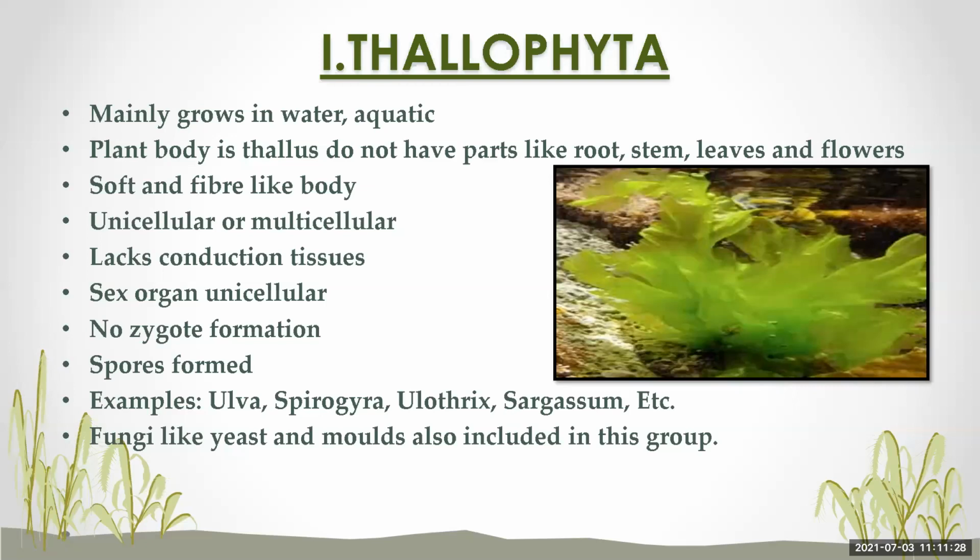Now where do they get the food? Plants get the food by the process of photosynthesis. As we know, the green pigment known as chlorophyll is present in the plants, which also imparts the green color, and this pigment takes part in photosynthesis.